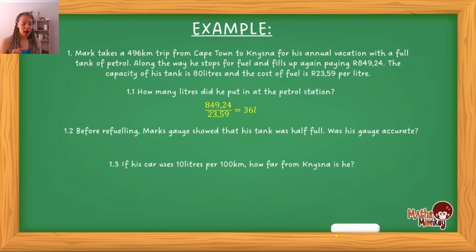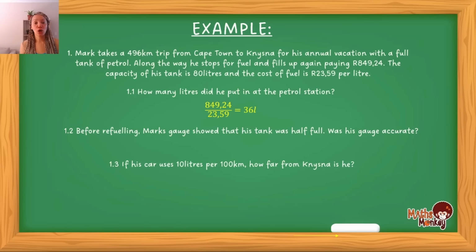But do you see now that he only bought 36 liters, which means that there was a little bit more than 44 liters to be precise in the tank, because he had to then add the 36 liters to fill it to make it the 80 liters.